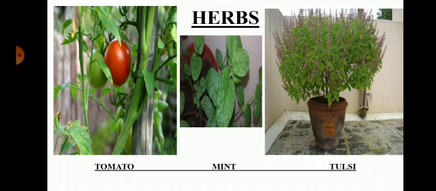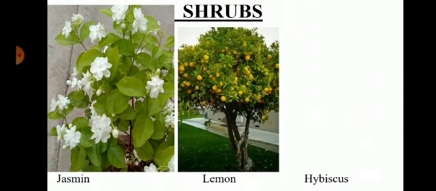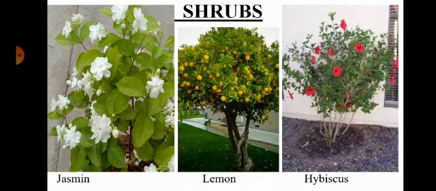What is shrub? Some plants have branches arising from the base of the stem. You listen, it's an important one. The stem is hard but not very thick. They are called shrubs. They are bushy and have a hard stem that does not bend easily.